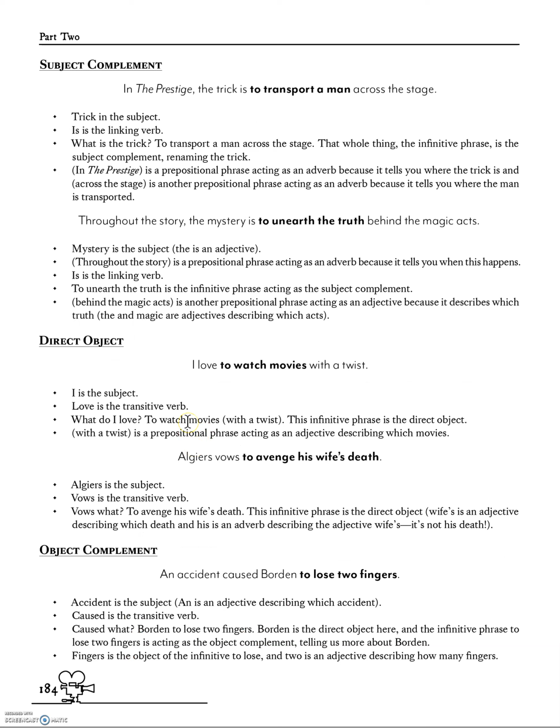But because it's a noun, it can also be a subject complement, like in The Prestige, which is a movie about magicians. If you haven't seen it, go see it. It's pretty good. "The trick is to transport a man across the stage." So what is the trick? The trick is to transport a man. So that's the subject complement there.